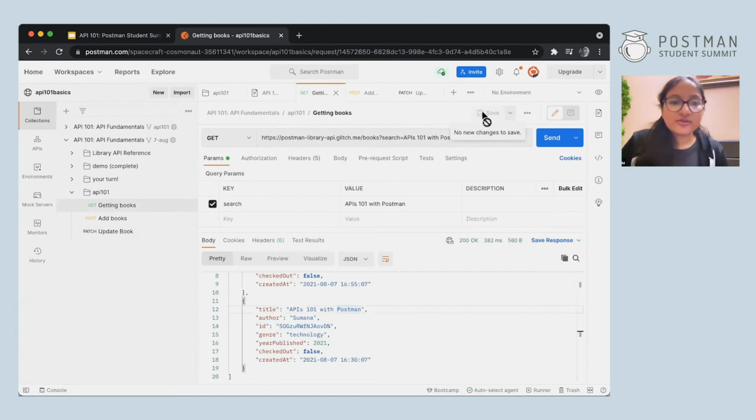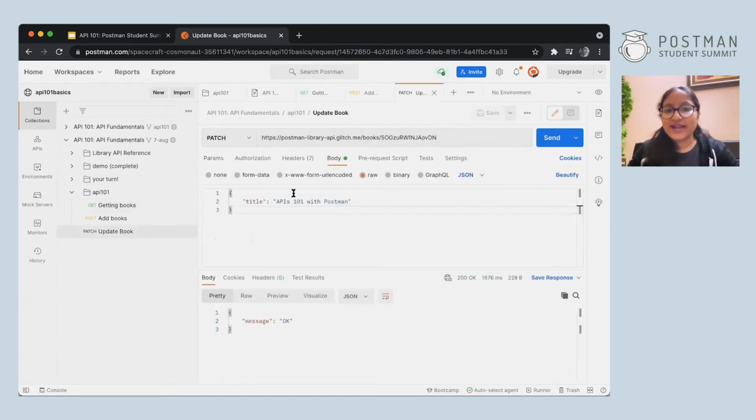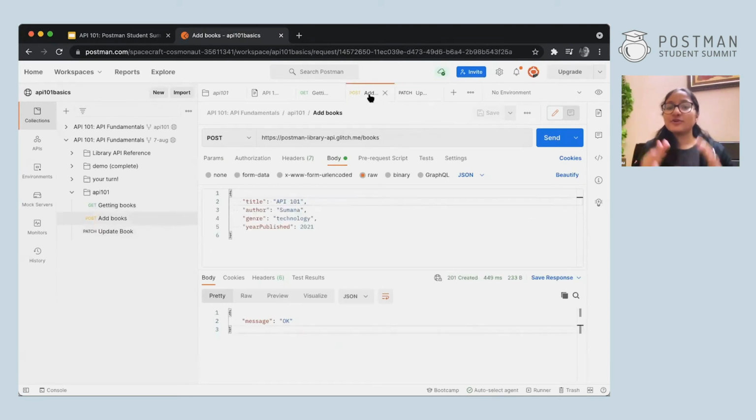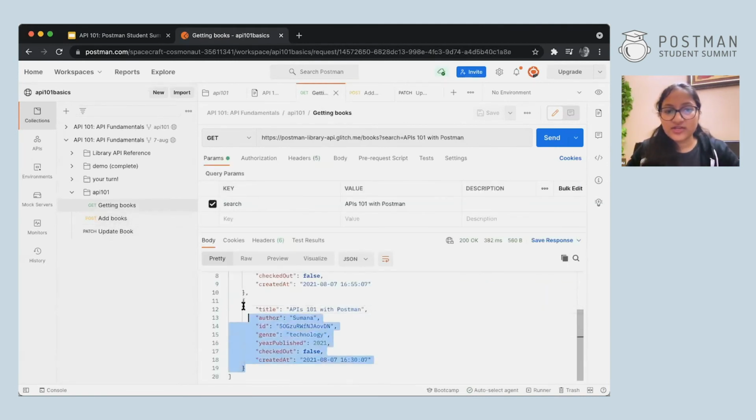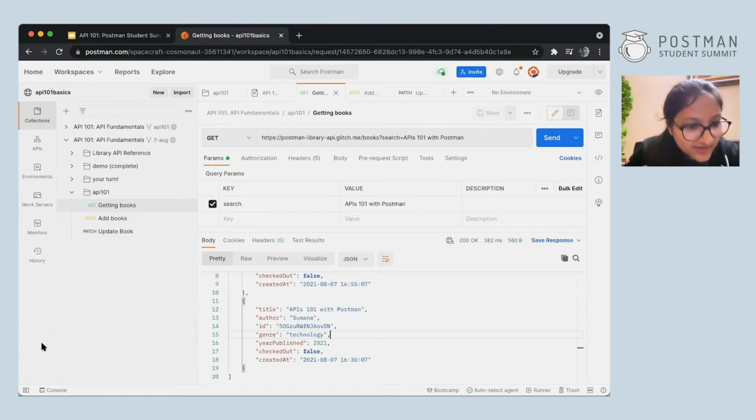Now, if you want to change multiple things, you can either keep adding over here, just like we added the post data, or if you want to change the complete thing, like suppose you want to update the entire thing. All right. You cannot change the ID because it's auto-generated, but the rest of the things like title, author, genre, if you want to change, then you can simply make a put request. Hold on.